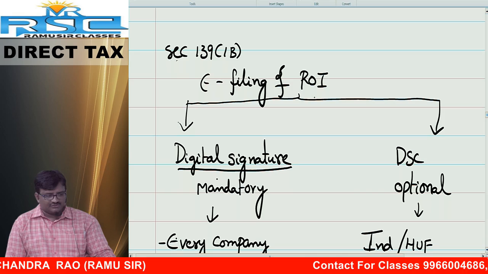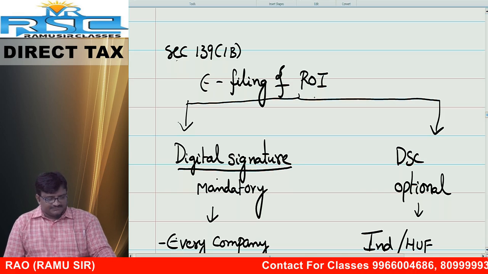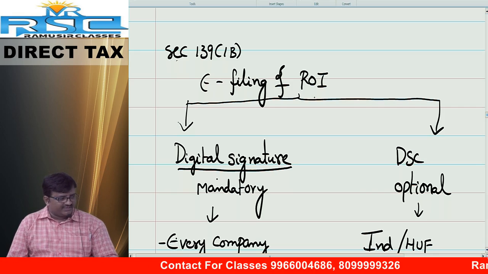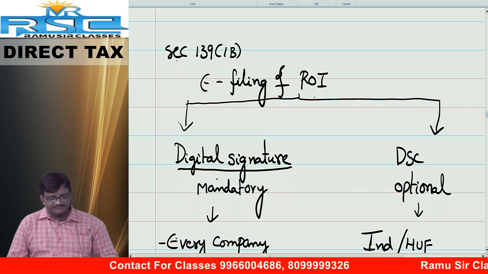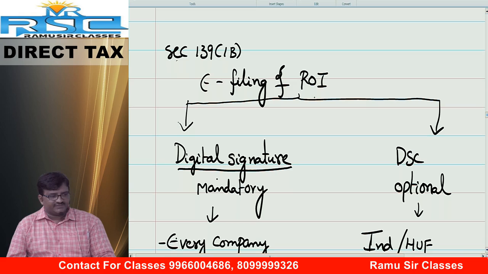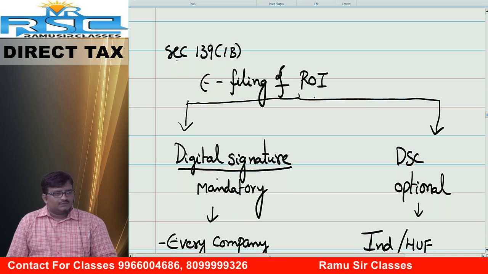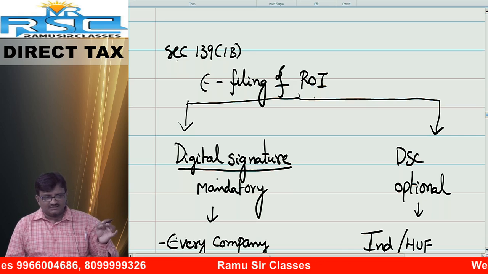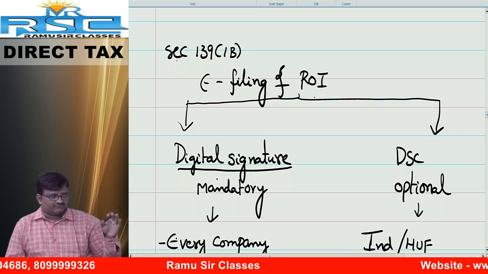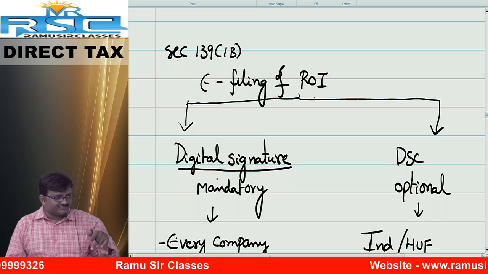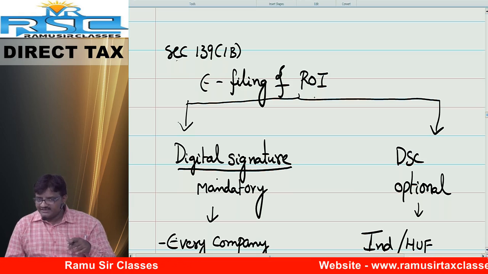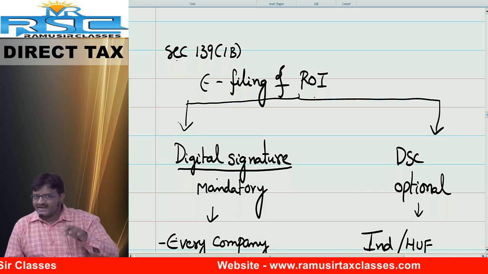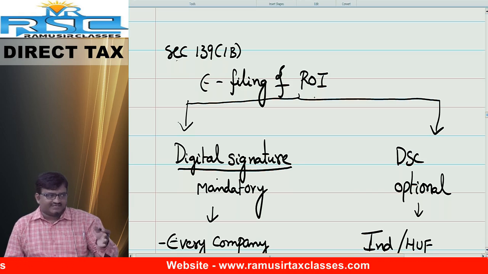Please write the running notes. 139 subsection 1B. E-filing of return of income. Electronic filing of return of income. Everybody, is it mandatory or optional? Optional. For all others, optional. Only the following persons, only it is mandatory. But in case of GST, not like that. In every person's case, it is mandatory to make online filing. But here, not like that.